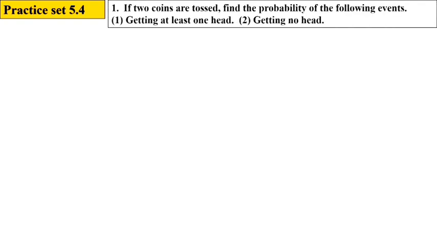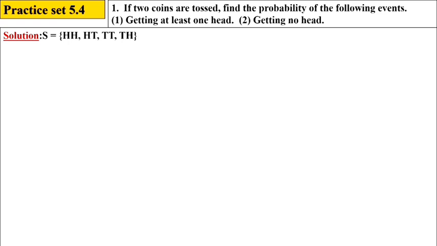Now let's start with exercise number 5.4. Question number 1 is given. If 2 coins are tossed, find the probability of the following event. So here first of all we will write the sample of 2 coins. Number of sample is how much? 4.